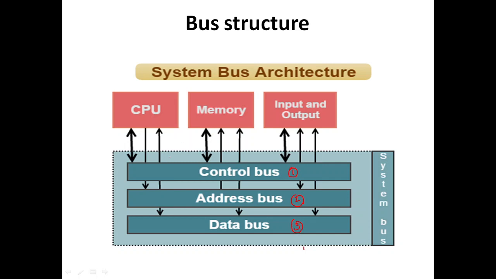So these are the functional parts: the CPU, memory, and the input and output unit. Fine.